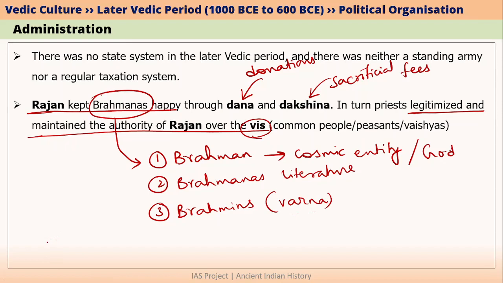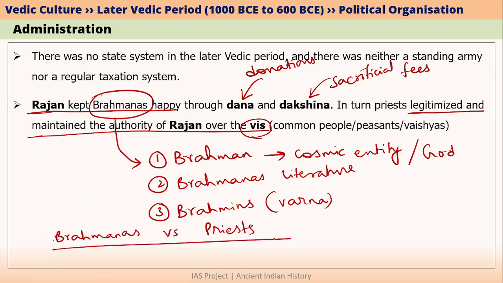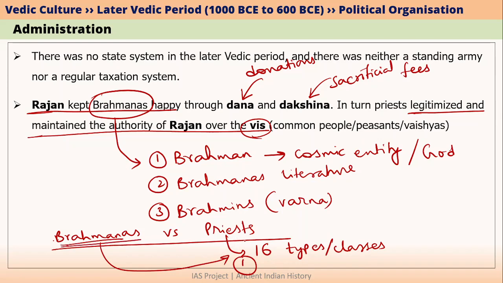Also note that there is a small difference between priests and Brahmanas. So what happened was, initially there were 16 types or 16 classes of priests. And these Brahmanas were basically one of the 16 types of priests. But slowly what happened was, these Brahmins or these Brahmanas became dominant and the other 15 types of priests became less dominant.